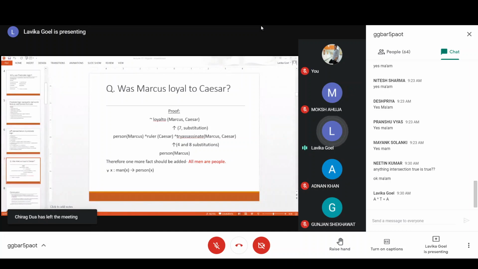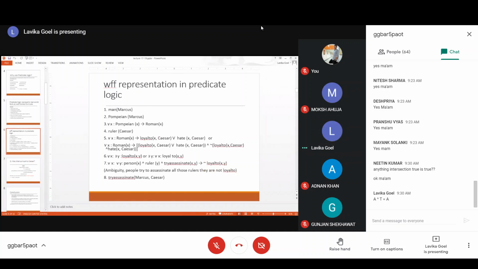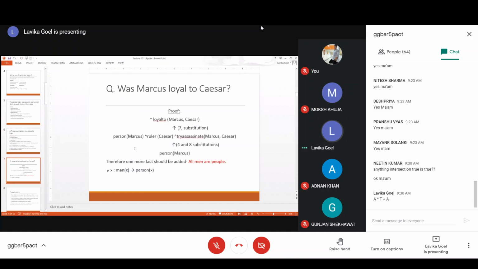So now you are left with only two expressions. Person Marcus intersection try assassinate Marcus, Caesar. So after the fourth substitution, you got these two expressions left. Now, if you see here, try assassinate Marcus, Caesar, that is also a fact because it's existing as a fact in your database, right? So that means Marcus tried to assassinate Caesar. That is a true thing, right? So that means this is also an established fact, so it is also true. So that means this also you can leave. So this will also be cancelled. Basically, it will be gone. Why? Because it will be true. So you are able to satisfy this sub goal also.